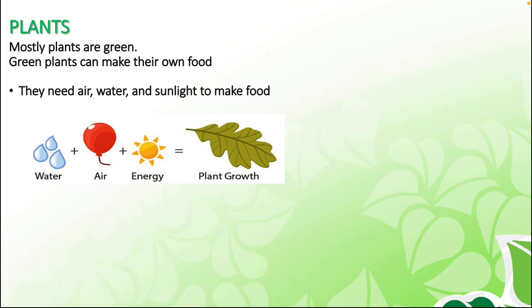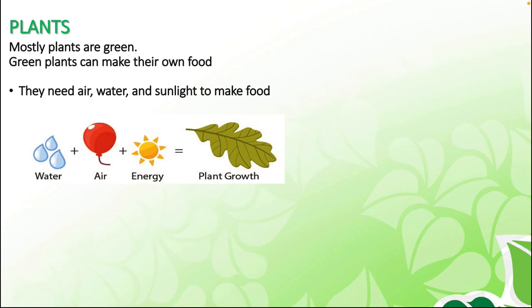In order to grow, a plant needs several things. The most important one is warmth. Just like we need warmth from our parents, the plants need warmth from the sun. You must have seen that almost nothing grows in very cold places. Mostly the plants grow where there is good sunlight, and they need a water supply. A very few plants can survive without water, but mostly plants need water.